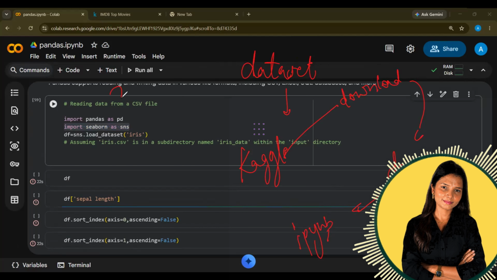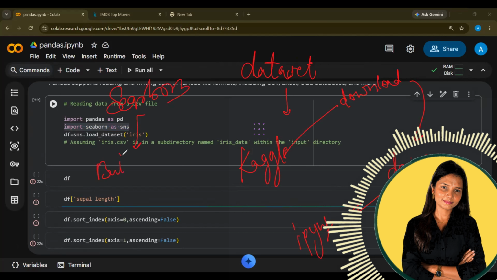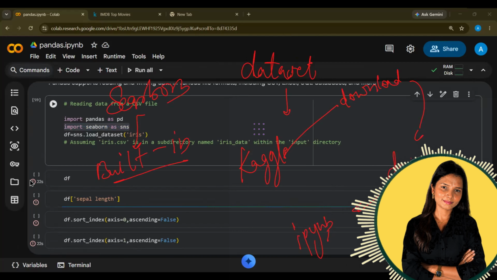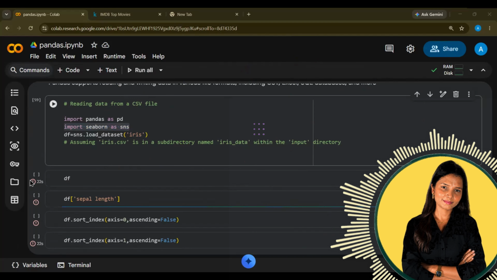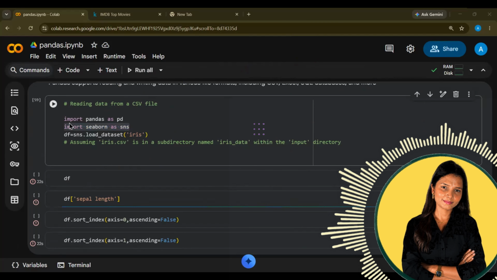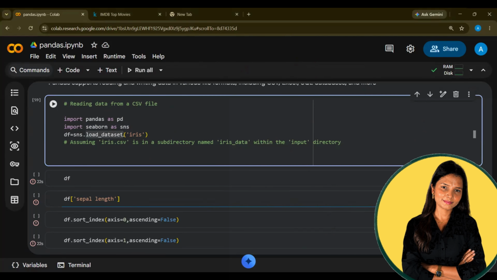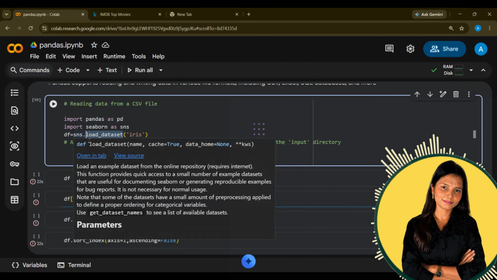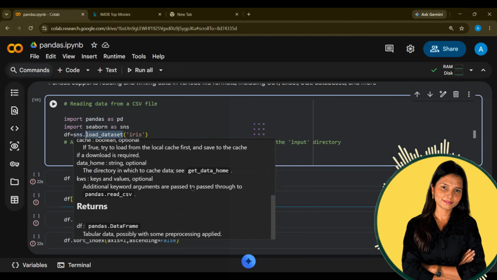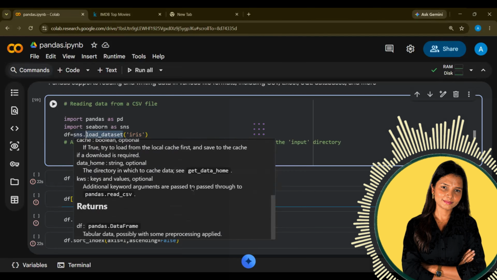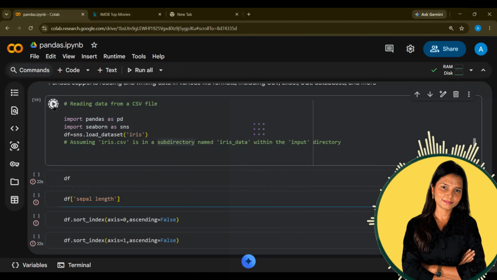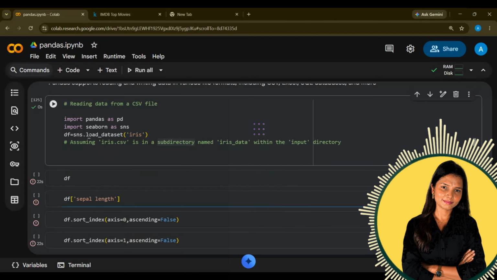You have Seaborn, and you just import Seaborn, and Seaborn has built-in datasets. What do we have in Seaborn? Built-in datasets. What is a built-in dataset? It means for practice purposes, Seaborn has so many datasets. You just have to use load_dataset as a function and you can use whichever dataset you want to use. So for now, I'm using Iris. Iris is like a flower, and within that flower dataset, I can work on it.